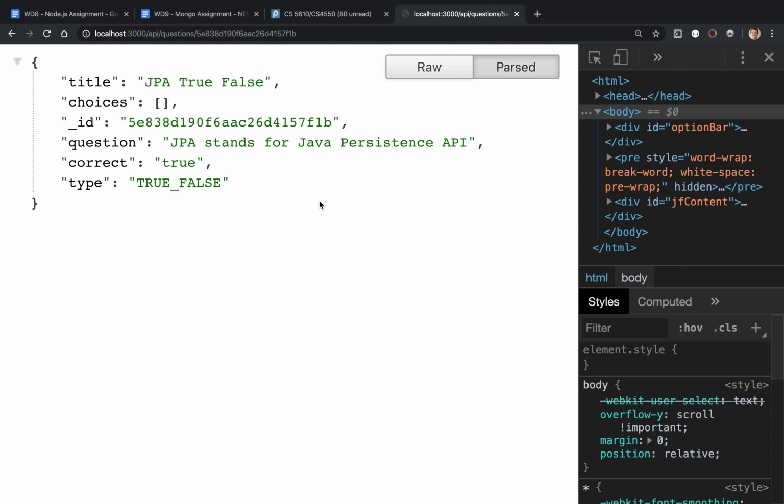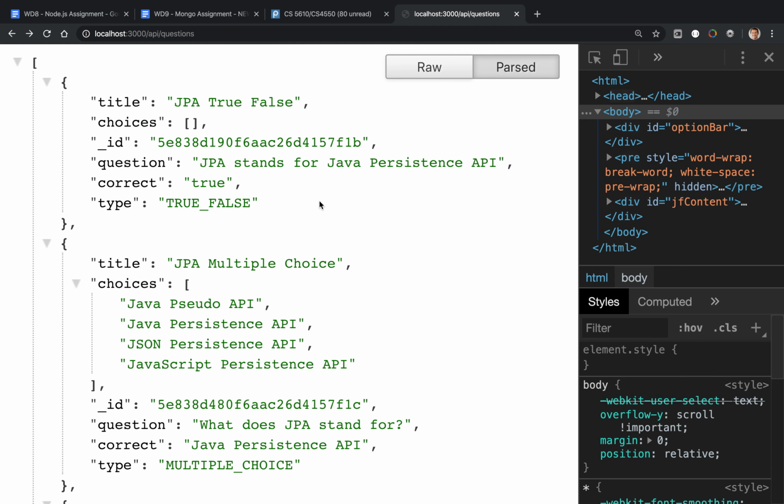All right, so here we have the API that allows us to identify and retrieve an individual quiz, or allows us to retrieve all the quizzes. Questions, too. It allows you to retrieve either an individual question or multiple questions. What we'd like to be able to do is perhaps not retrieve all the questions. We might only want specific questions, the questions for a specific quiz. If I give you the ID of a quiz, return to me the questions for that particular quiz.